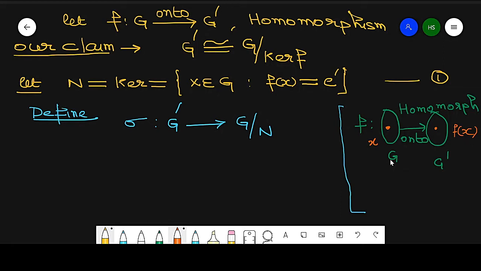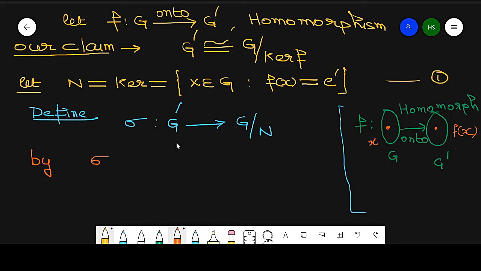So if X belongs to G, then its image Fx belongs to G dash. The elements of G dash are of this kind, Fx. So remember that.